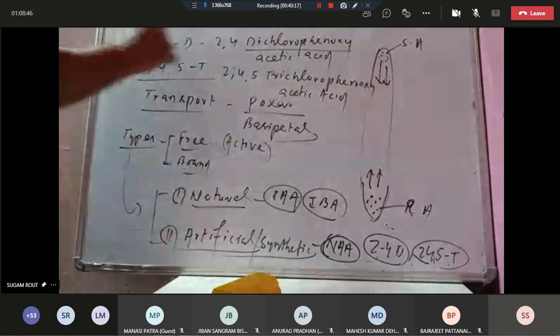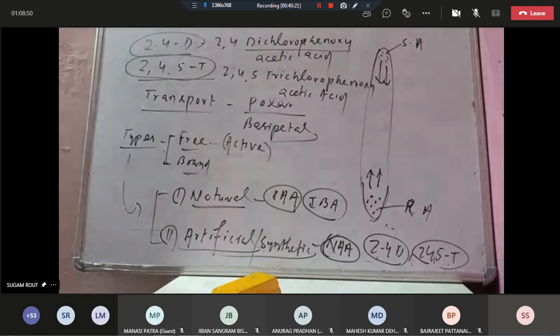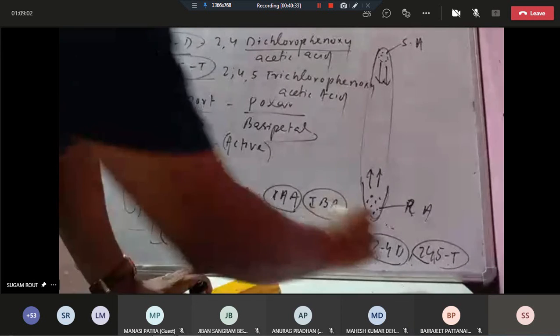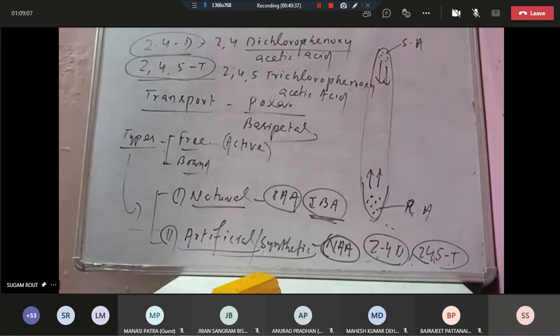So these are 2,4-D, 2,4,5-T. Another one is naphthalene acetic acid. But remember one thing, IBA is both natural and synthetic. Natural IBA here also, and also synthetic. Okay. Right?